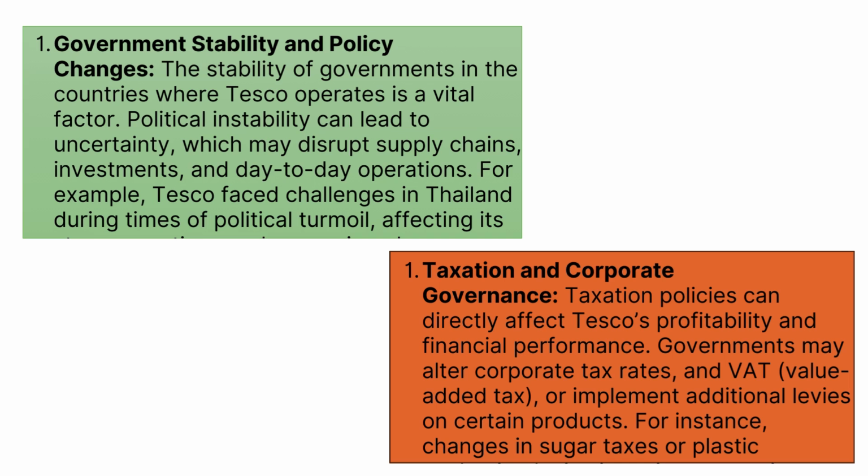For example, in Thailand, Tesco faced massive changes due to political uncertainty. Taxation can also massively affect Tesco. It can affect their profitability and financial performance. Governments may decide to alter corporation tax, which means their costs will significantly increase. They could also implement additional taxes and tariffs on certain products. For instance, changes in sugar taxes and the charge on plastic bags have significantly affected Tesco's performance.